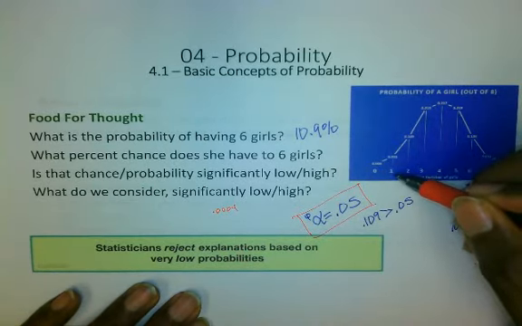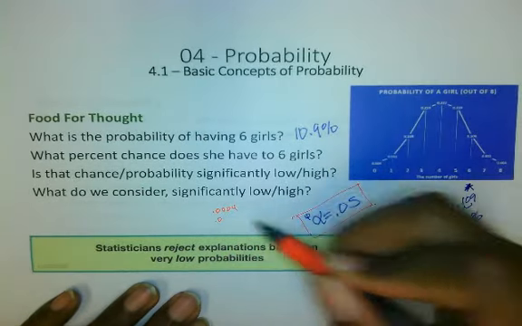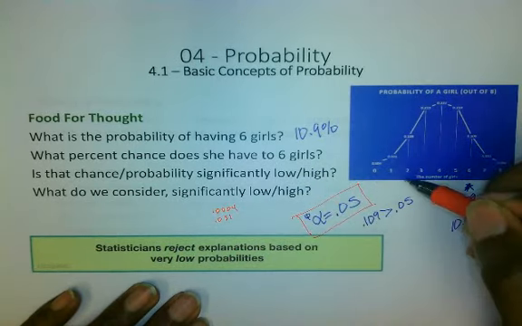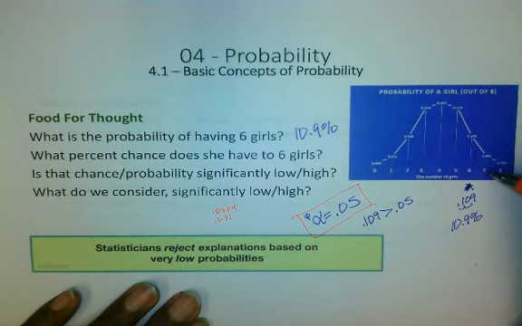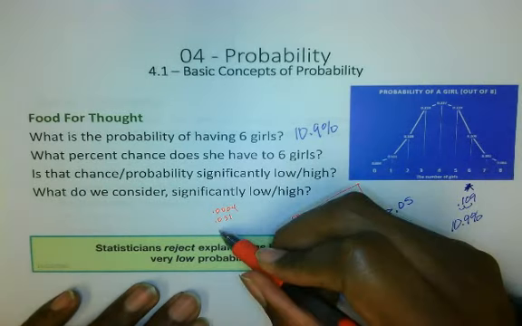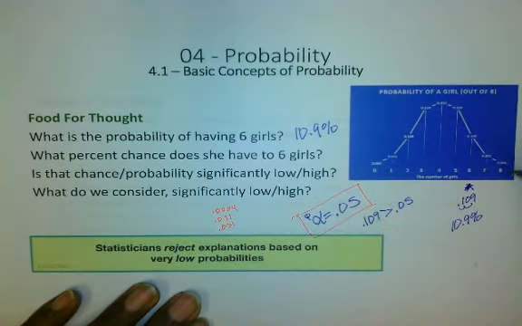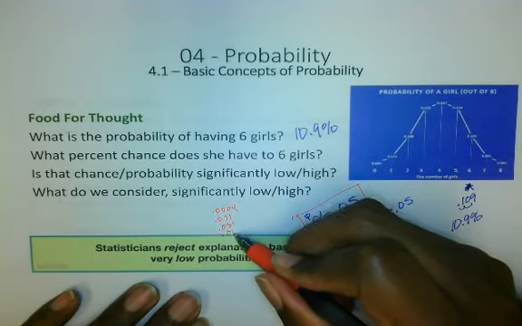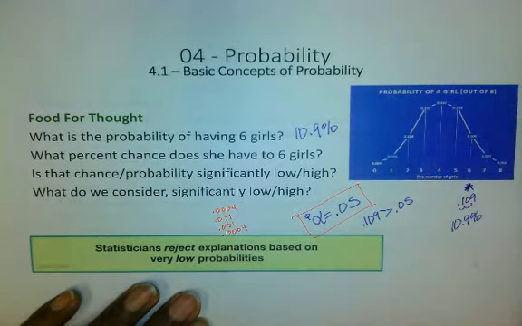The probability of having one girl is 0.031. The probability of having 7 girls is 0.031, and the probability of having 8 girls is 0.0004 again. So that's what we would consider really significantly low or high.